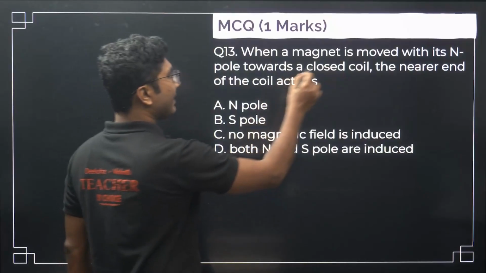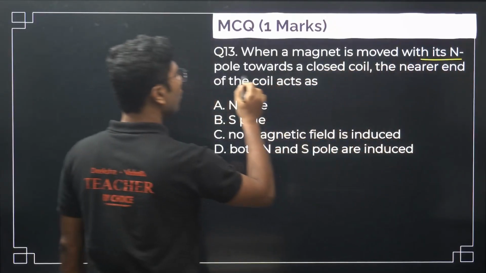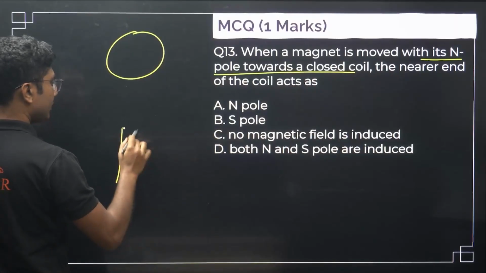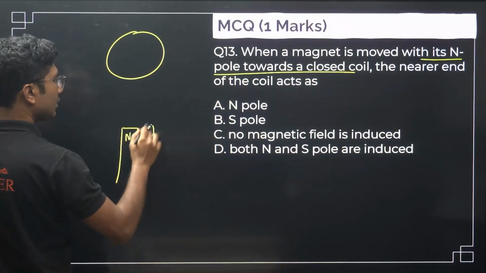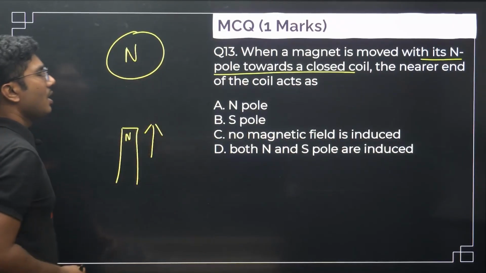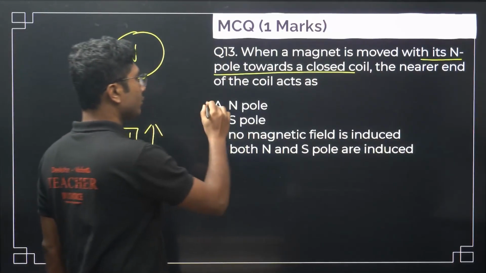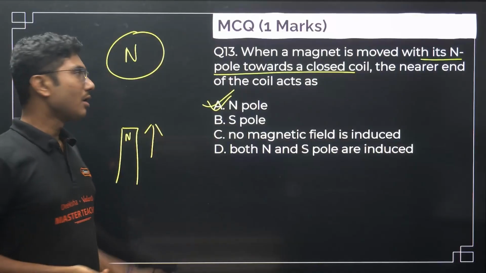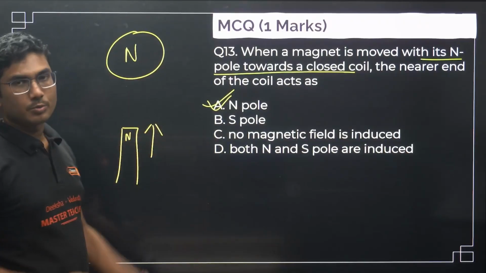The induced EMF will produce a north pole. North poles will repel each other. That is Lenz's law. So there will be a north pole.